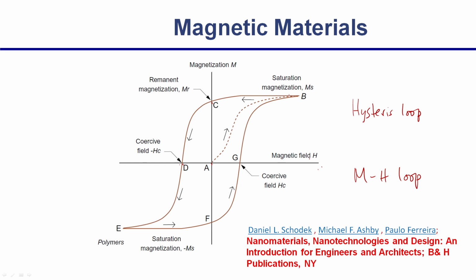These parameters are important for you. If you want to design a new magnet, let us say a hard magnet, which has a higher saturation magnetization and lower coercive field, you should know what is what, right? That is why this picture should be very clear in your mind when you want to design something using machine learning or deep learning models.